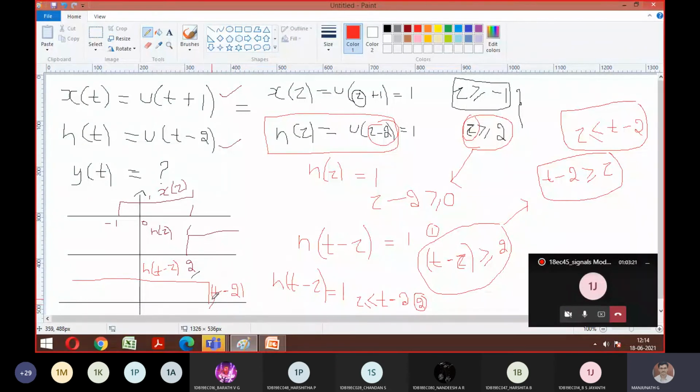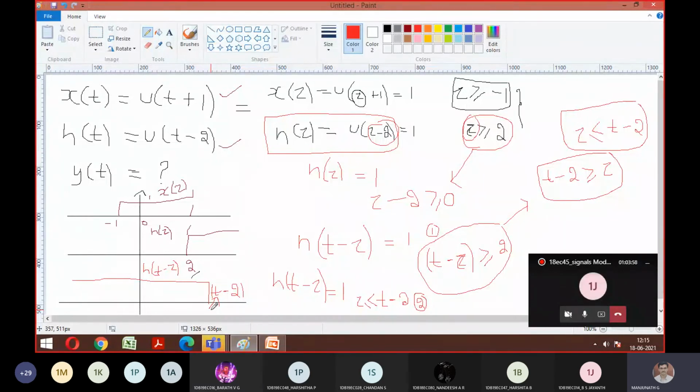This interval. If you say yes or no, I can proceed. Look at the interval and tell me, your tau has a value t minus 2, or I can represent it as t minus tau greater than 2. I gave the hint that only from minus 1 to 2 you can play. So now I have chosen my h of t minus tau in this fashion. Is it possible to write the things in this way, is my question.